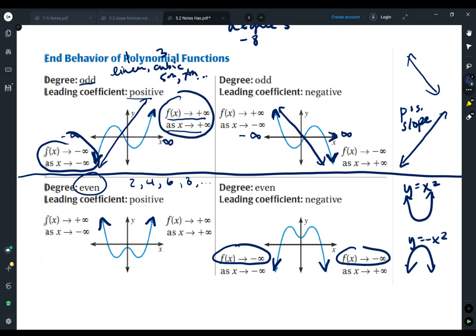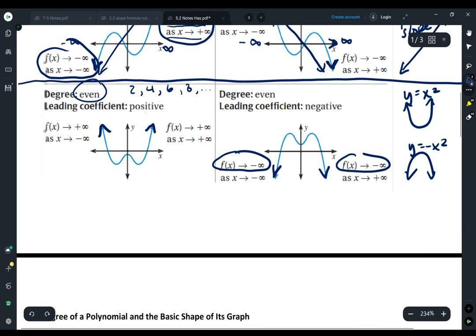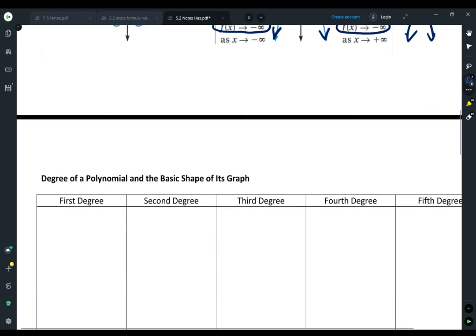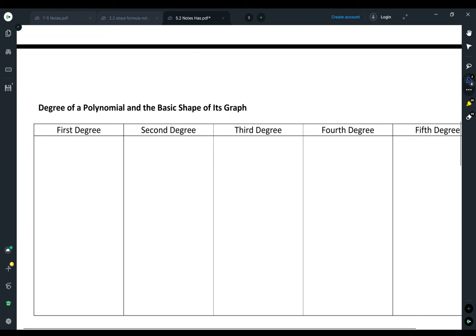So again, we're just getting an idea about what kinds of things go on with polynomials, what those graphs look like. So to kind of further our idea, we've looked at how the ends should be on our graph. We want to get an idea about its basic shape. So when we have first degree, we're talking linear.